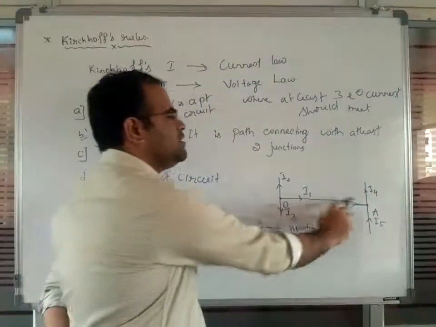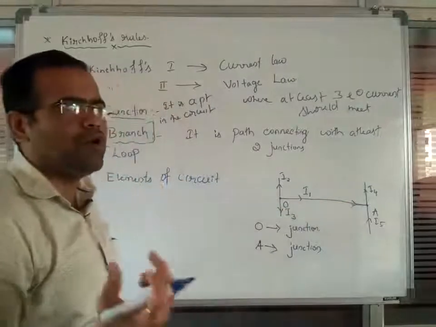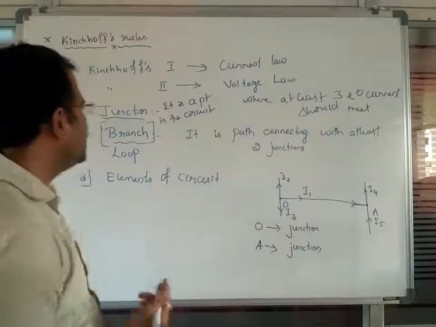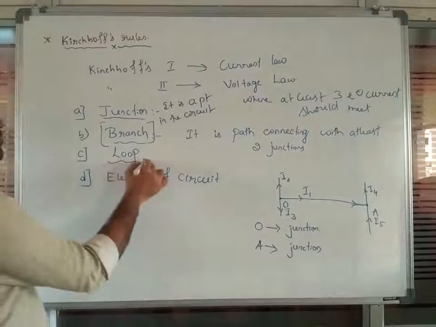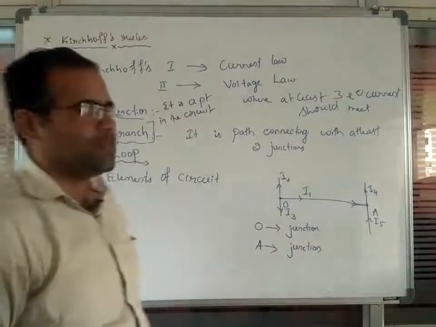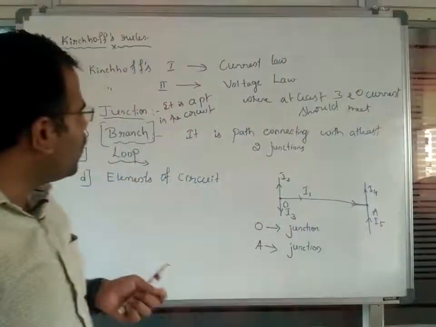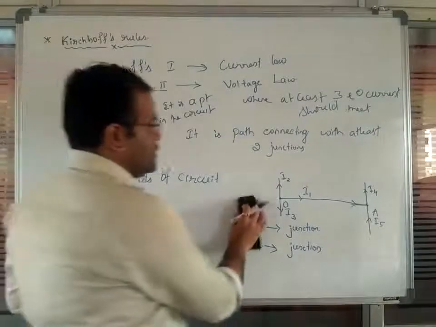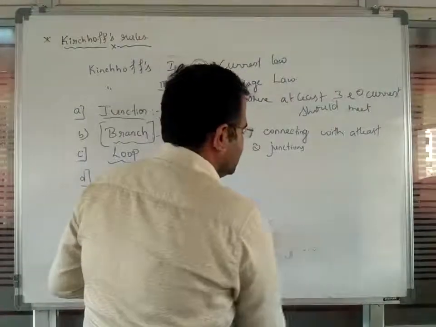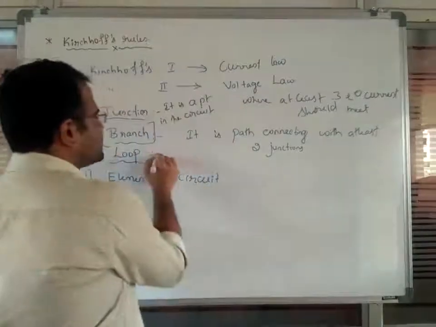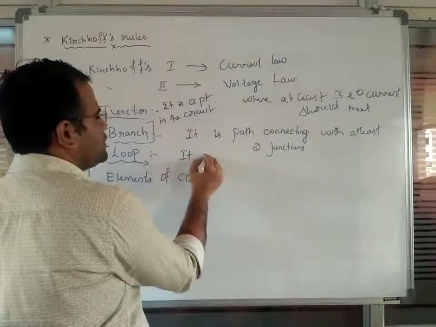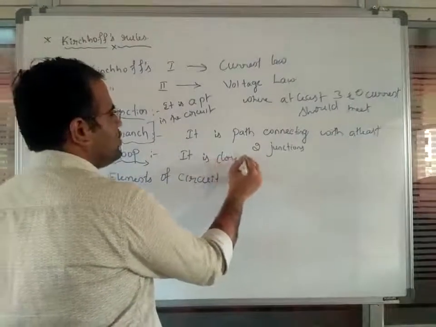Between two junctions, at least the particular path that joins them, we define as a branch. So this is a branch here. Thereafter, what is the meaning of a loop? Loop is a closed path. It is what you are observing, a closed path in the circuit.